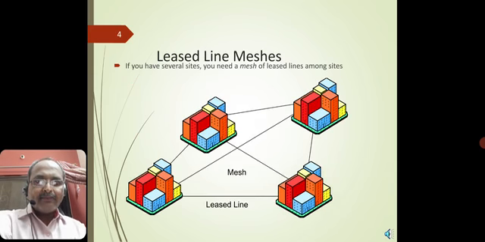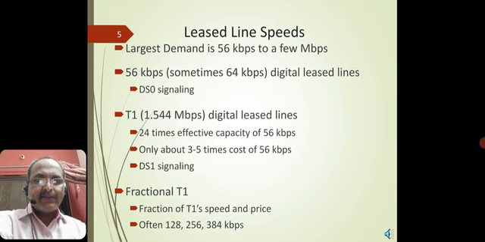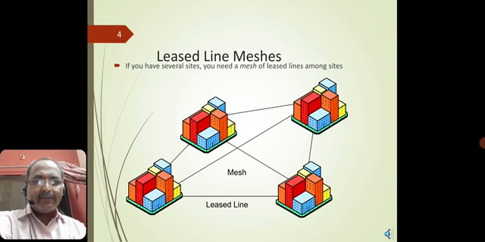Okay, now as I said, asynchronous mode means that a lease line uses a mesh type of network. If you have several sites, you need to use it in a standard fashion.